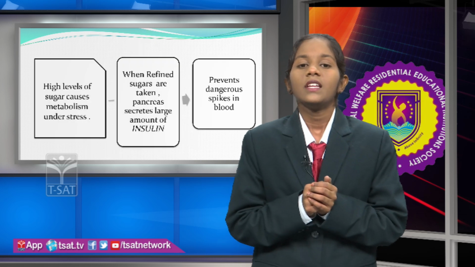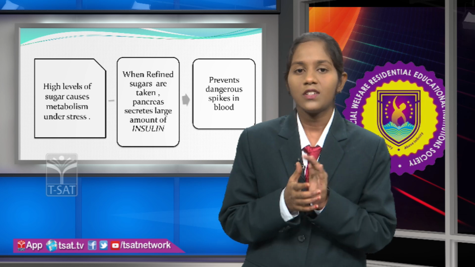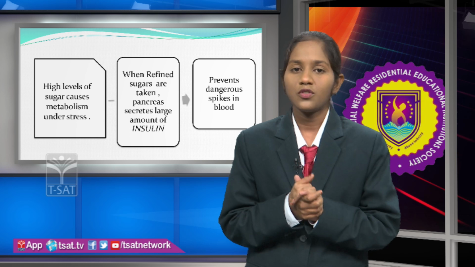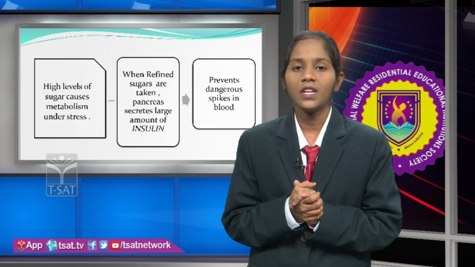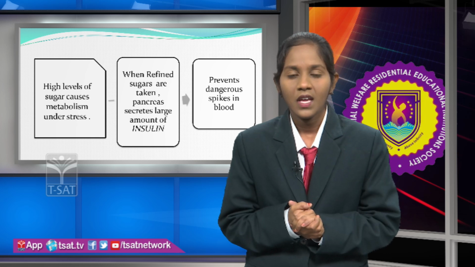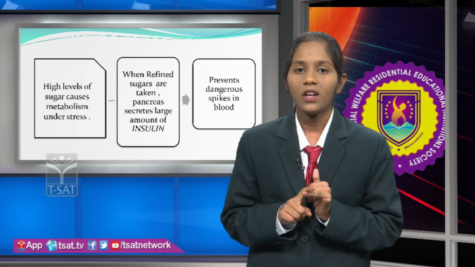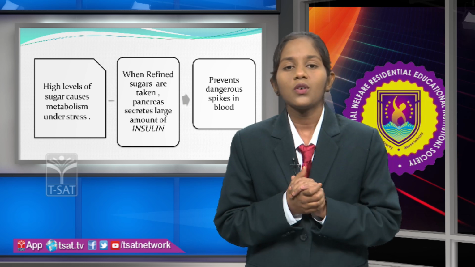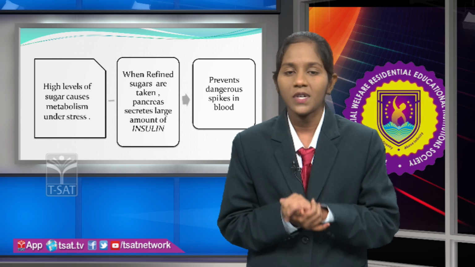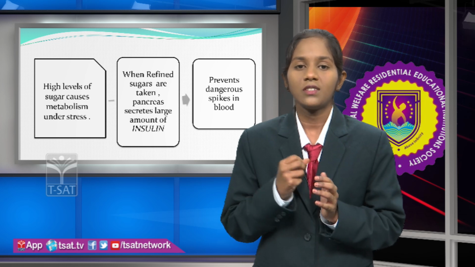And next, high levels of sugars. Already we know that junk food contains high levels of sugars, right? When a person consumes junk food with high levels of sugar, the sugar will put metabolism under stress. And then, most junk foods contain refined fats, refined oils and refined ingredients. When refined ingredients or refined sugars are taken by a person, the pancreas will secrete excess amounts of insulin.